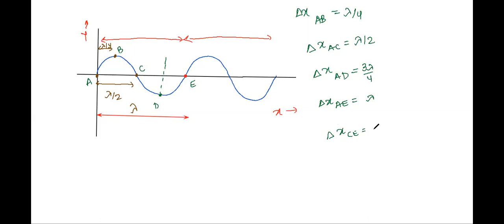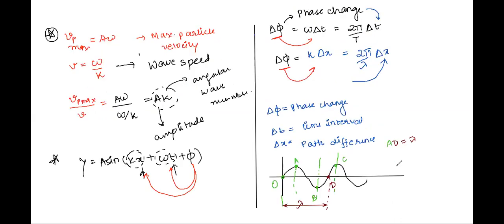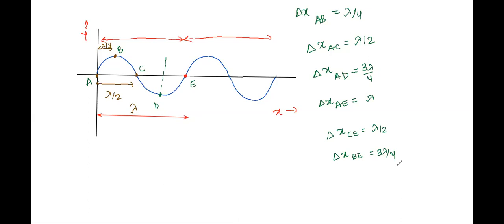Lambda by 2. Path difference between BE? 3 lambda by 4. Very good. So now I hope both of you are clear with the concept of path difference. So this is what path difference is.